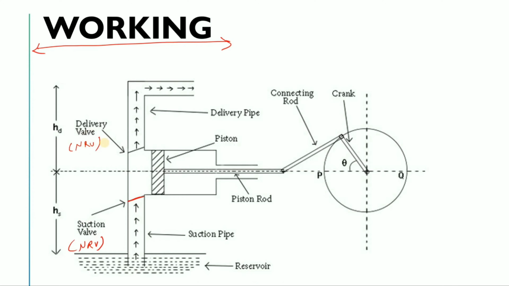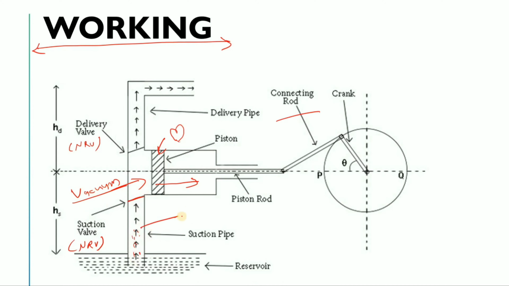Now there is the crank and the crank rod, that is a different thing. See here, this is your piston, and you can say this is the heart of your reciprocating pump. Now as it goes backward, a vacuum will be created here. What will happen here? The vacuum will be created here.